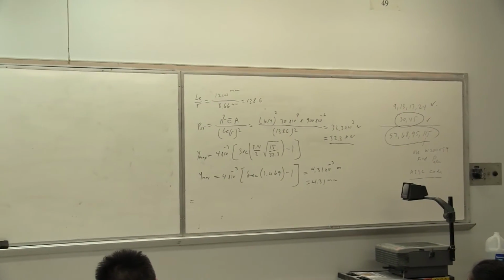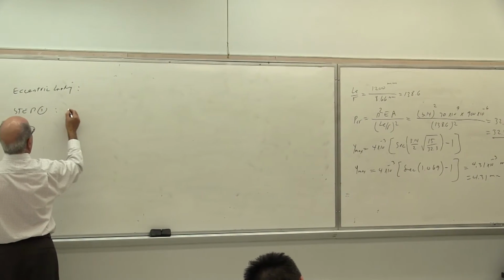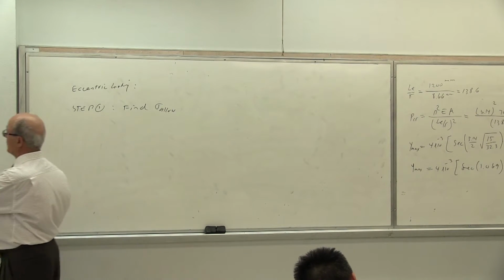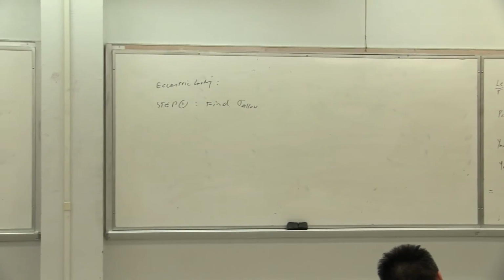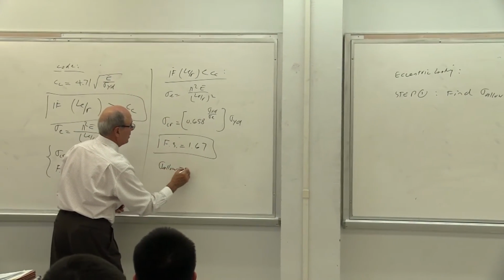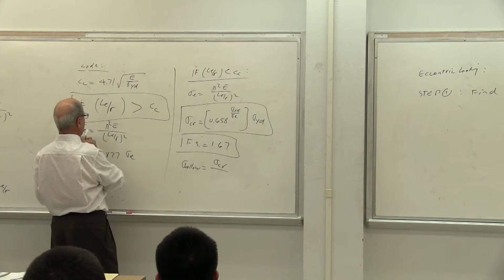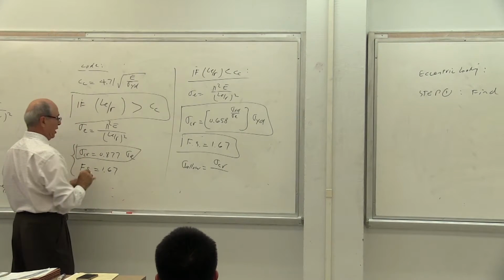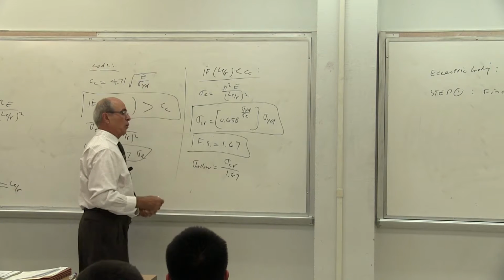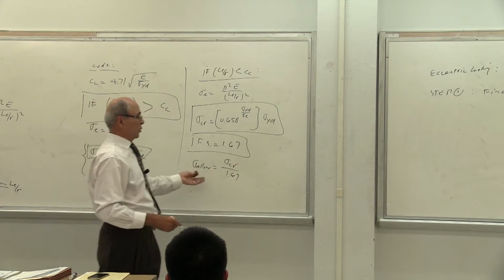So eccentric loading, now this is what we do. First, step 1, find sigma allowable. Because notice here I said factor of safety, but what I forgot to put here, everybody see that the factor of safety is 1.67. So sigma allowable becomes equal to sigma critical, either this equation or that equation, divided by the factor of safety, which is the same, 1.67. So that's the goal, to reach the sigma allowable, and from sigma allowable, calculate the P allowable. So that was the goal.